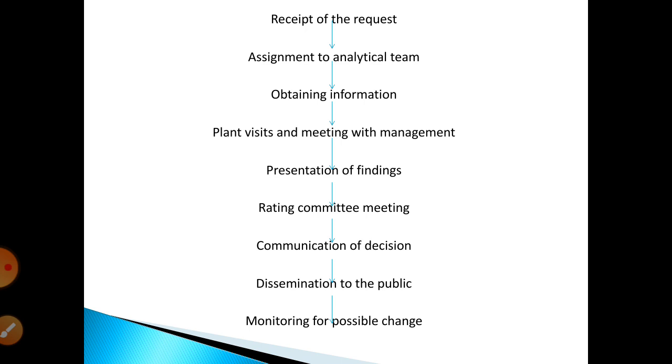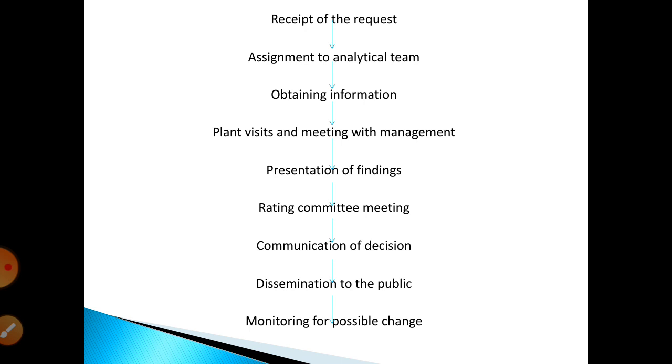An agreement is entered into between the rating agency and the issuer company.